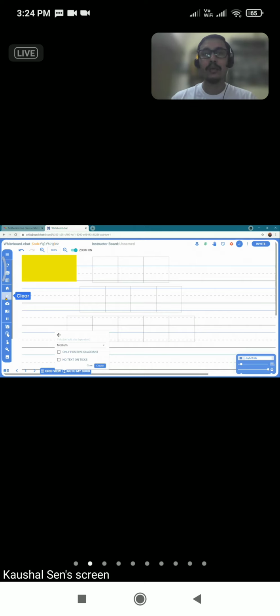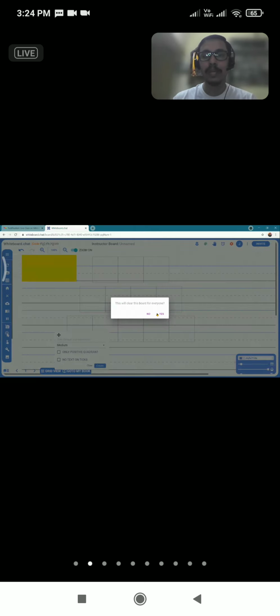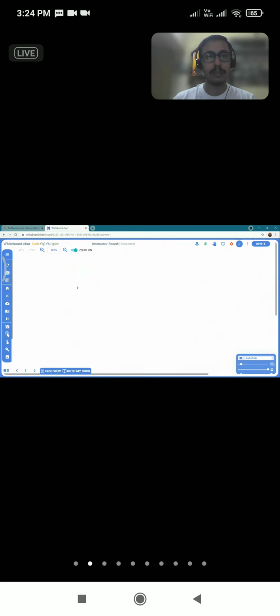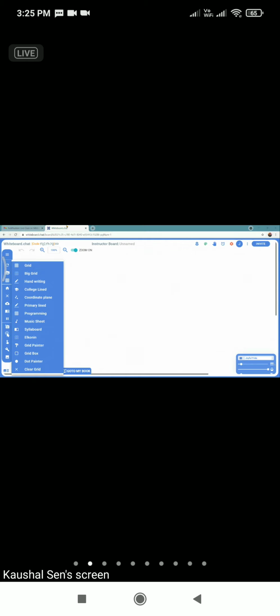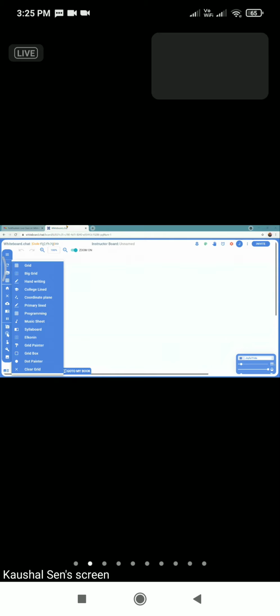Now I'm again going back to the clear part. I'm going to clear my board and everything will be clear on my board. So this was the grid option where we get a lot of backdrops. These backdrops can be taken up with the students as a kind of experience that we provide with the notebook. You can say it is a kind of digital notebook experience that we are providing to our students. They can do handwriting practice, maths practice, music practice. A lot of things can be thought of and integrated into the classroom pedagogy.